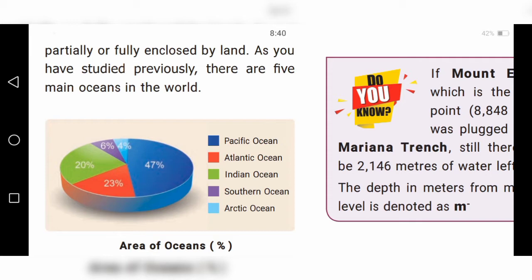It covers 20 percent. Fourth one, violet or purple color, the Southern Ocean. It covers 6 percent. Last one, light blue color, the Arctic Ocean. It covers only 4 percent.